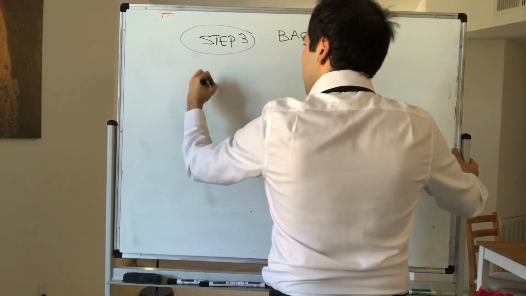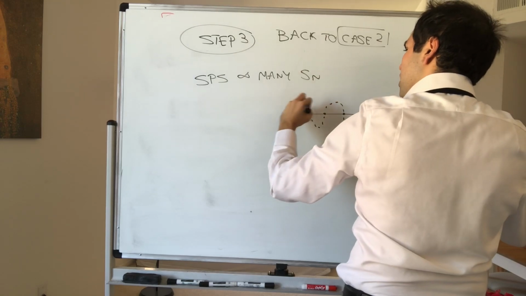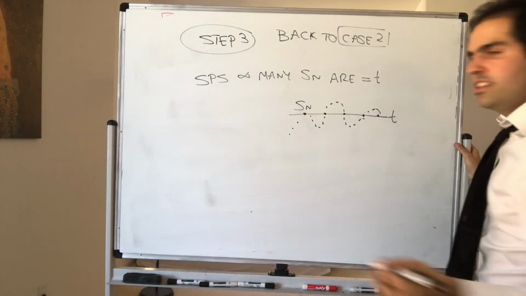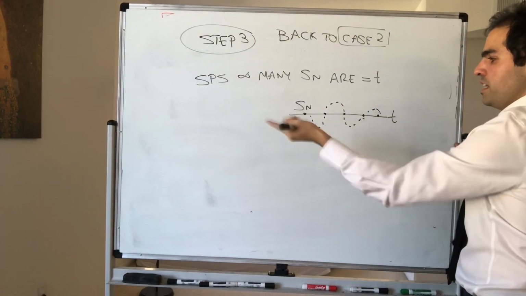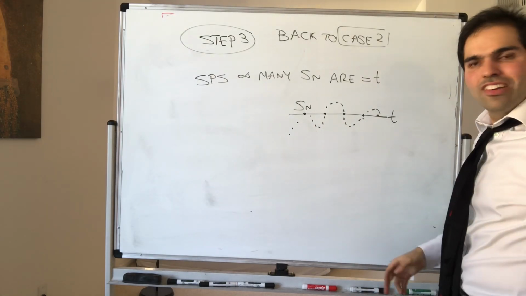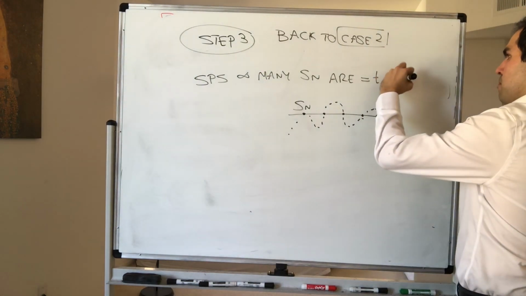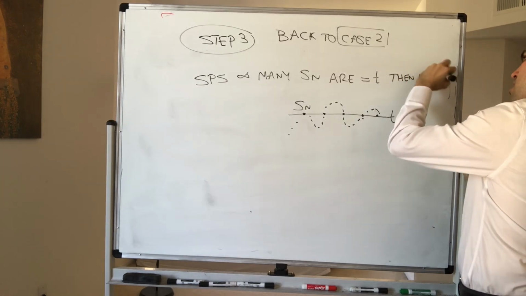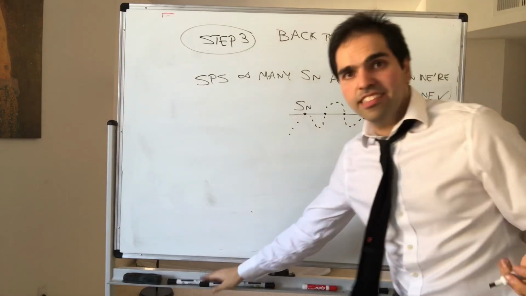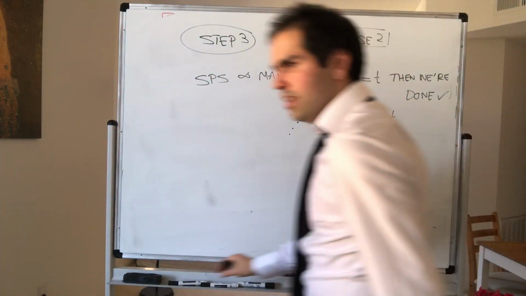Suppose, again, infinitely many Sn are equal to T. But then we're trivially done, because just take that subsequence to be those infinitely many Sn's, and it's monotonic because it's constant, and by definition it converges to T. Then we're done. So really the interesting case is if there are only finitely many of those, or even none of them, that are equal to T.